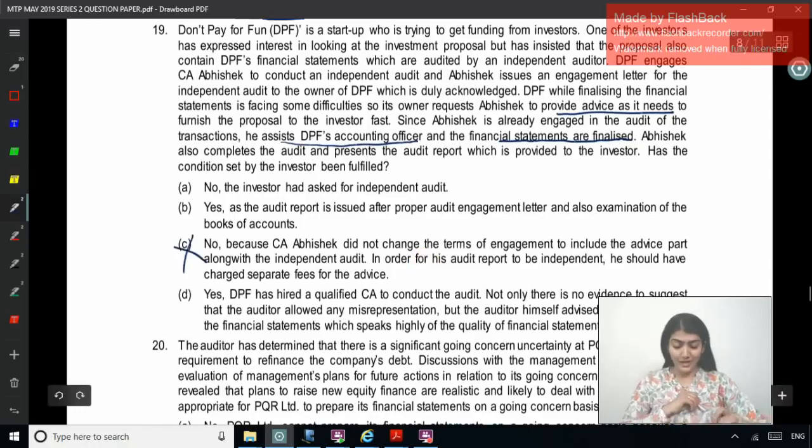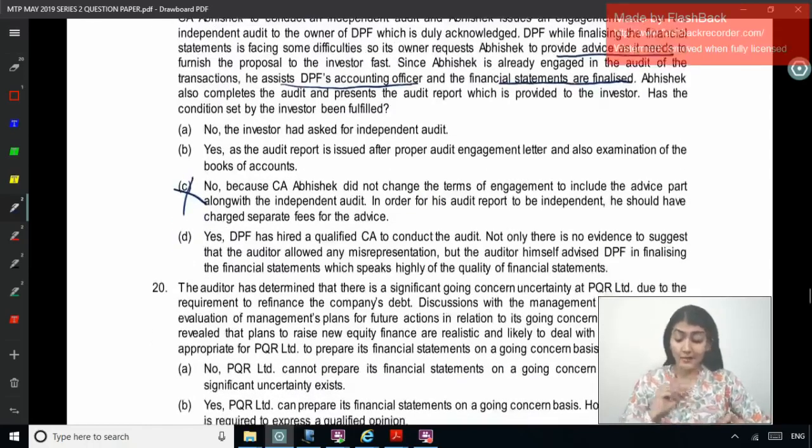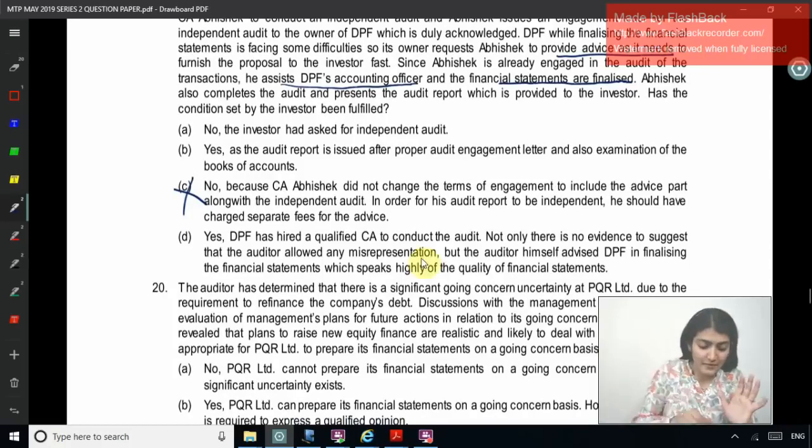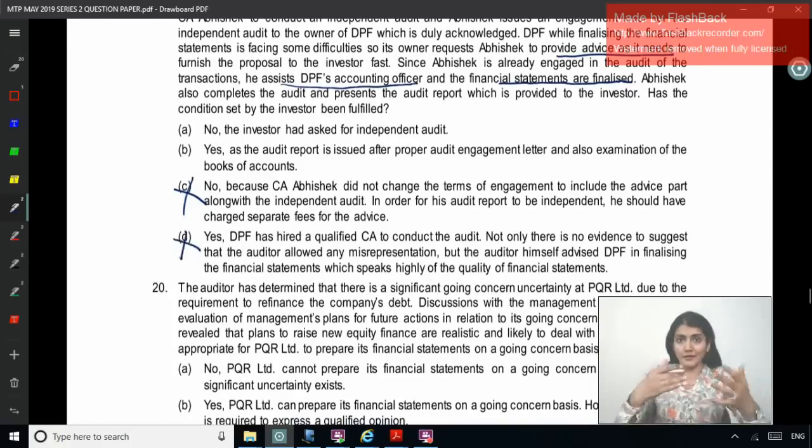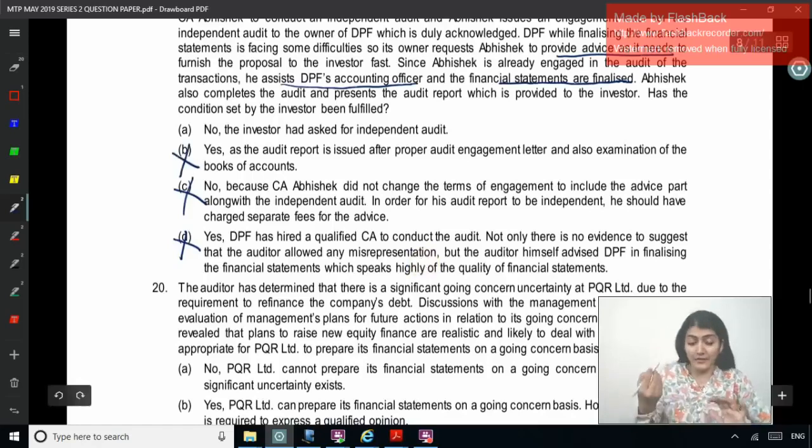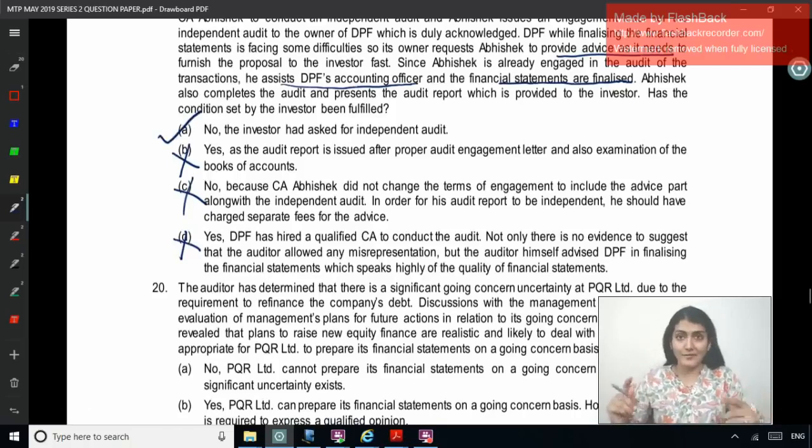DPF has hired a qualified CA to conduct the audit. Not only is there no evidence to suggest that the auditor allowed any misrepresentation, but the auditor himself advised DPF in finalizing the financial statements, which speaks highly of their quality. Right? Maker and checker have to be separate. Here the maker checker is only giving advice for the preparation of financial statements. Yes, the audit report is issued after proper engagement letter and examination, but that does not make it an independent audit as he has given advice. So no, the investor has asked for an independent audit. Simple. So again, the smallest one is the correct one.